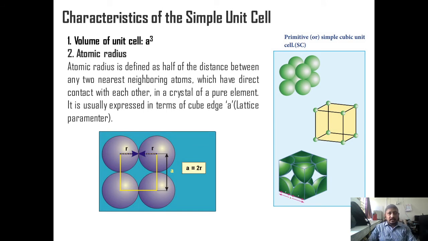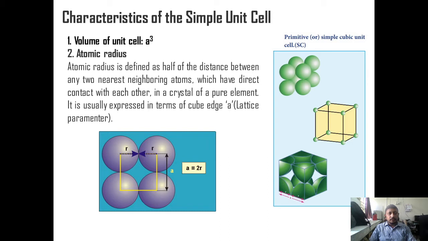Next, let us study the properties of the unit cell for three basic cubic Bravais lattices: simple cubic, body centered cubic, and face centered cubic. Now the first property of the simple cubic Bravais lattice is the volume of the unit cell. The unit cell is a cube, because a = b = c and alpha = beta = gamma = 90 degrees. So the shape of the unit cell is a cube of edge a, and the volume of the unit cell is a cubed.